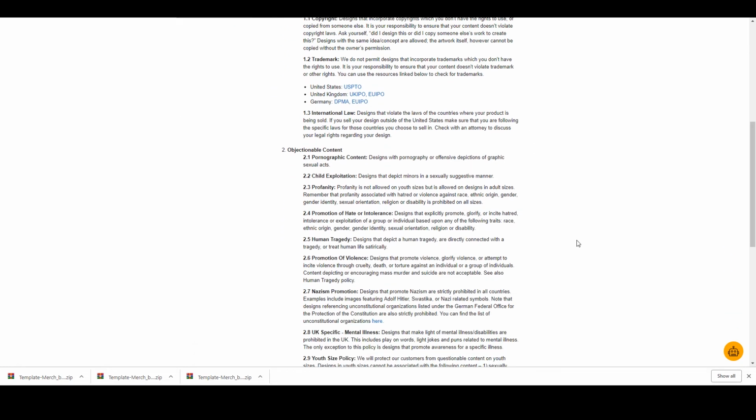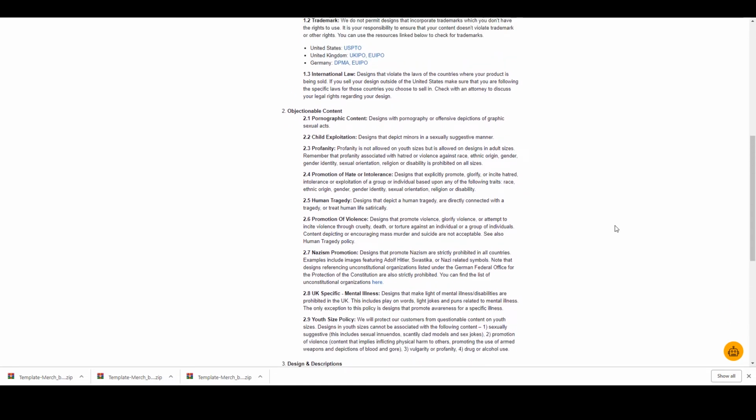So, acceptable and objectionable content that you cannot use in your designs or in your descriptions when you're building out your listing: you can't use pornographic content, or any kind of content that refers to the pornographic nature, and you can't use any kind of offensive descriptors that give imagery to a sexual type of act.